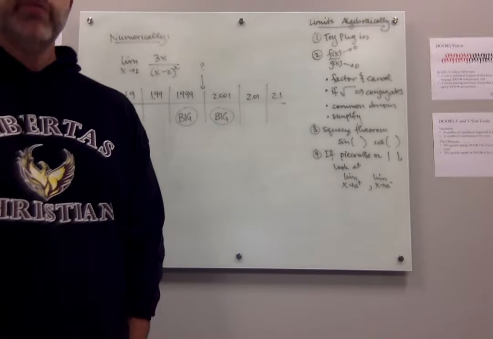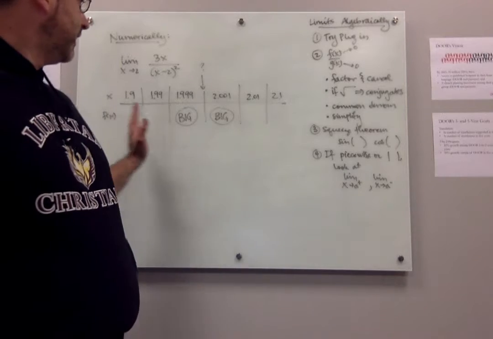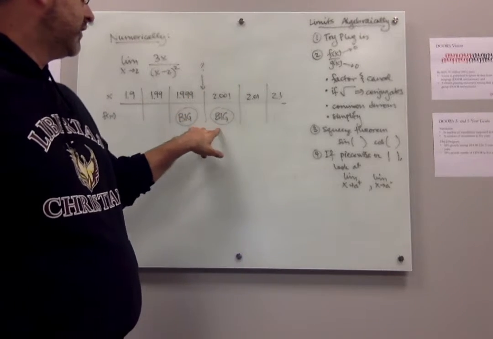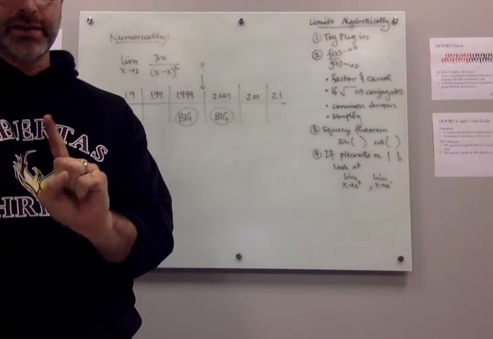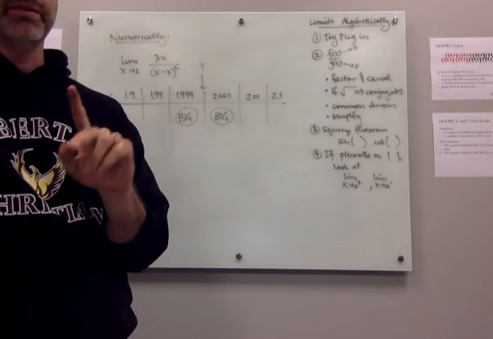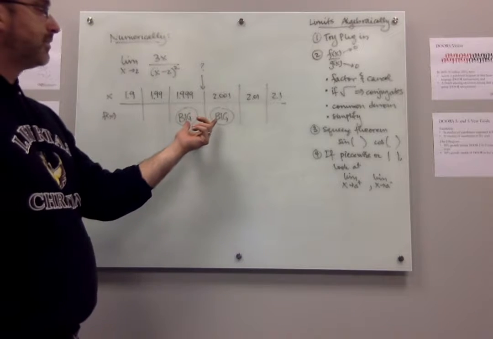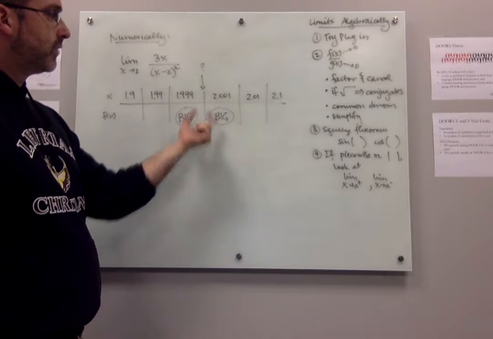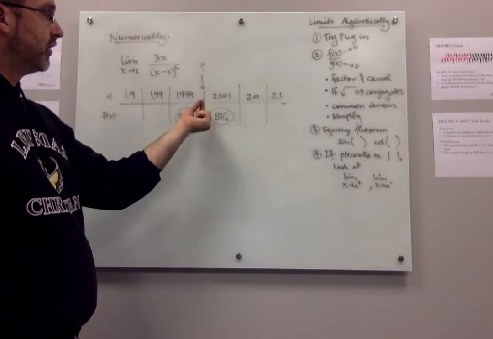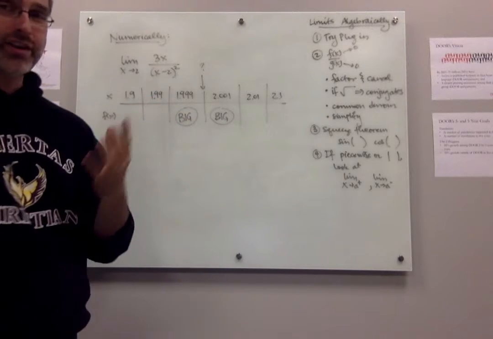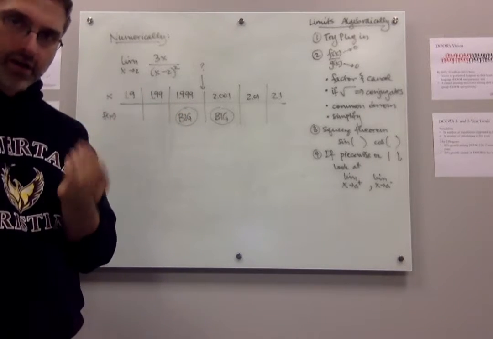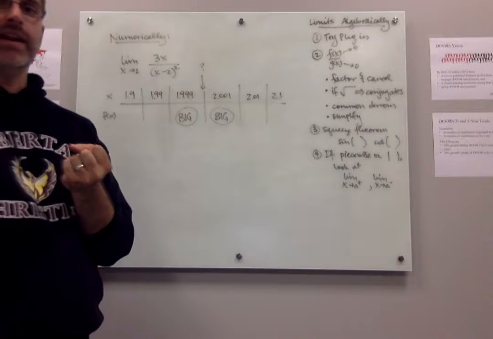Okay, when you do this, if you're setting up a table and you're plugging the numbers in correctly, sometimes you can plug them in incorrectly and this happens, but if you're plugging them in correctly and you end up seeing, when you're getting close to the x value that you're looking for, these numbers are super huge, chances are you're looking at an infinite limit.